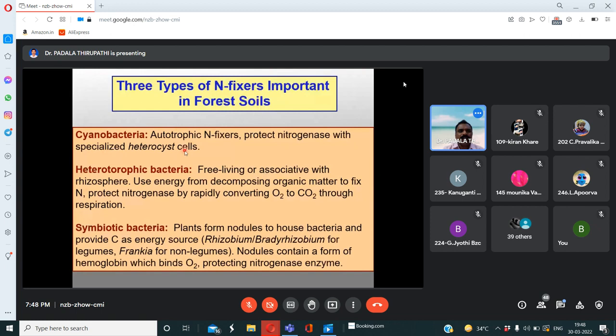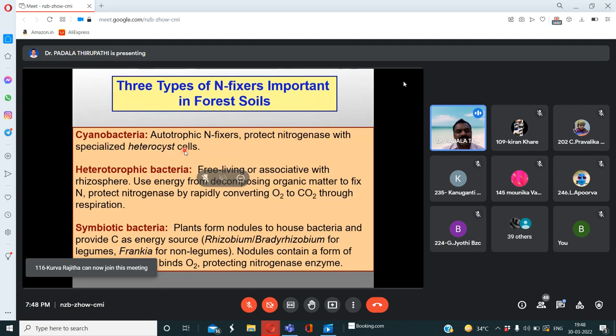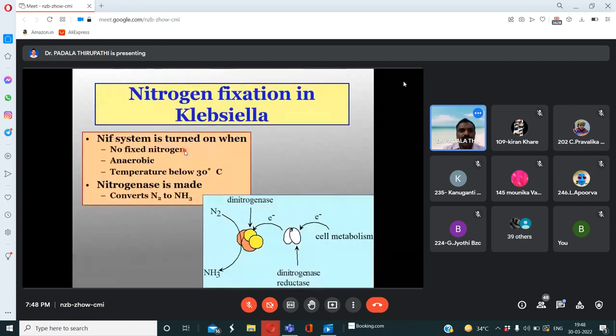In the plant, the red colored pigment released we can call leghemoglobin, which is red in color, which binds oxygen and acts as an oxygen scavenger. So this mechanism leads to the very actively involved conversion of atmospheric nitrogen to usable forms of nitrogen, such as ammonia and nitrates. See here.